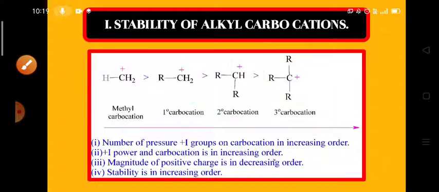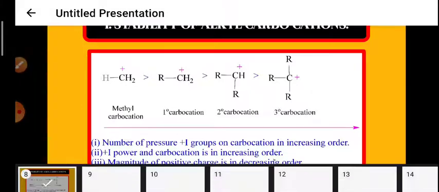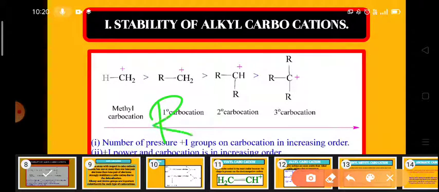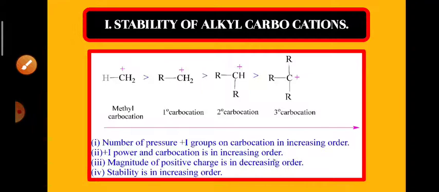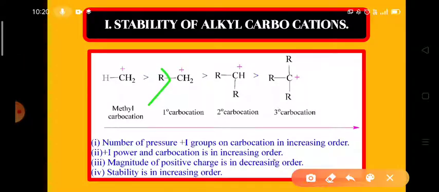And we know very well that the alkyl group R is a plus I group, a plus inductive effect group. It pushes the electron pairs. So look here. In a primary alkyl carbocation, only 1 alkyl group is there. In secondary alkyl carbocation, 2 alkyl groups push the electrons towards the positive charge. And in tertiary alkyl carbocations, 3 alkyl groups are there to push the electron pairs towards the positive charge.